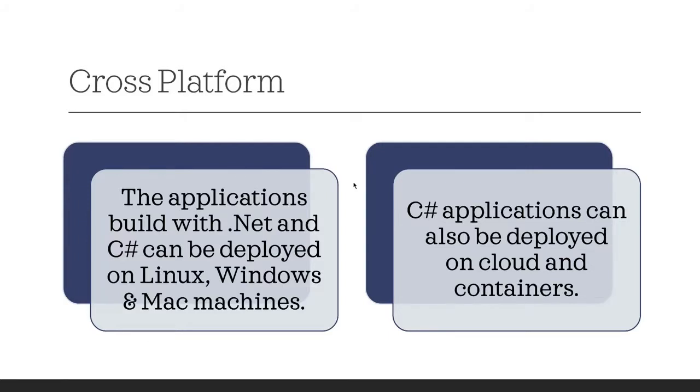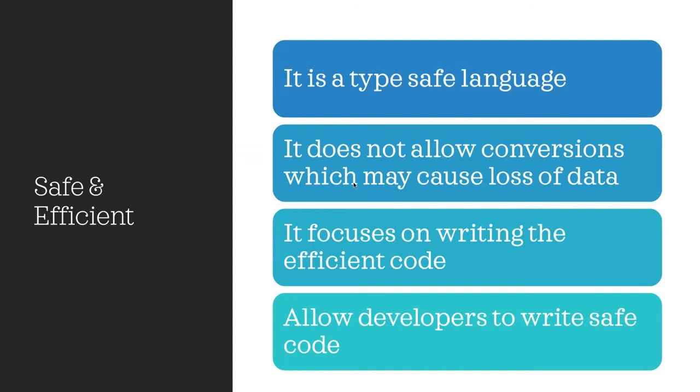So now the third characteristic is cross-platform. Earlier .NET was not cross-platform, but nowadays .NET Core is completely cross-platform. That means the code can be written using C# on any operating system like Linux, Windows, or Mac machines. And C# applications can also be deployed on cloud and containers, similar to other languages like Node or Java.